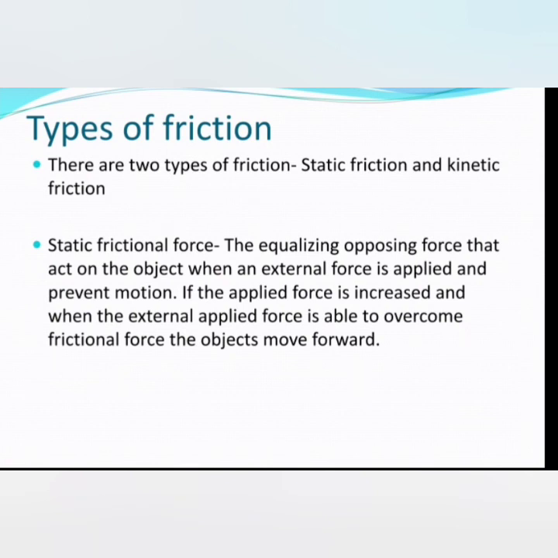when two surfaces are in contact, they move against each other and the irregularities between them cause an opposition to the motion of the object. So if the external force being applied and the frictional force are equal, equalized, then what happens? There is no movement and that is known as static frictional force. If the applied external force is increased, then at one point the external force becomes greater than the opposing frictional force and the object will start moving.